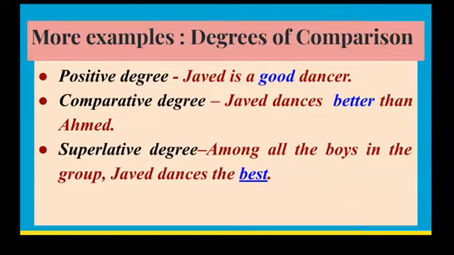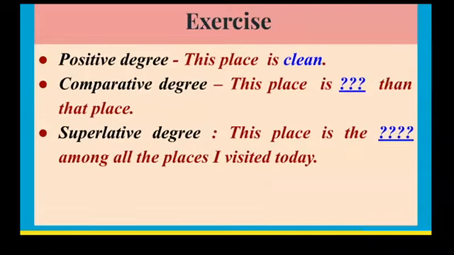Positive degree, Javed is a good dancer. Whereas comparative would be, Javed dances better than Hemant. Comparison between 2 nouns, Javed and Hemant. Superlative, among all the boys in the group, Javed dances the best. So there is comparison between 3 or more nouns. There's an exercise for you here. You may pause the video and write down your answer and check your answer in the next slide.